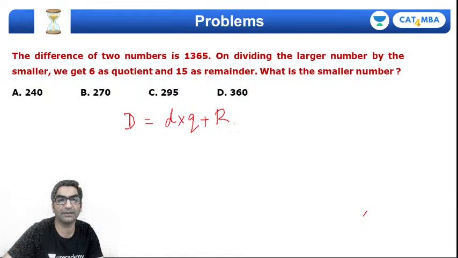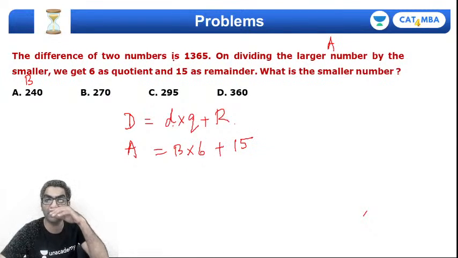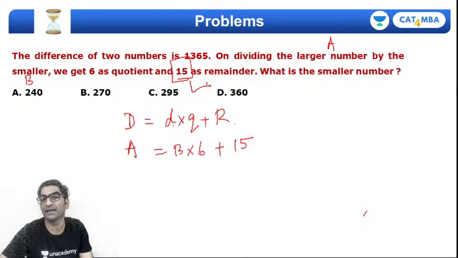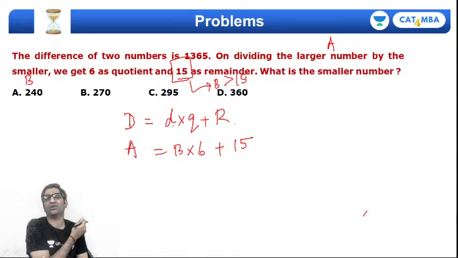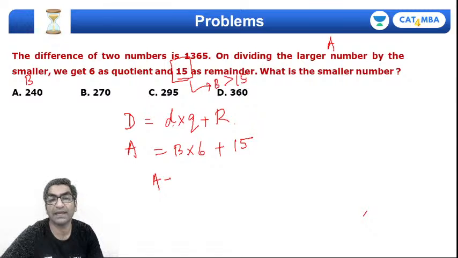तो यहाँ पे you are dividing the larger number, let's say A, by the smaller number, let's say B. तो यहाँ पे larger number A है, smaller number divisor होगा B, quotient दिया हुआ है 6 और remainder दिया है 15. तो moment you say remainder is 15, आपको पता है कि B जो है 15 से तो बड़ा होगा, है ना. remainder 15 आ रहा है तो what you are dividing has to be more than 15. Okay, we already know this, right? So what do you get? You get A as 6B plus 15. And you also know that if A is the larger number, then A minus B is also 1365.